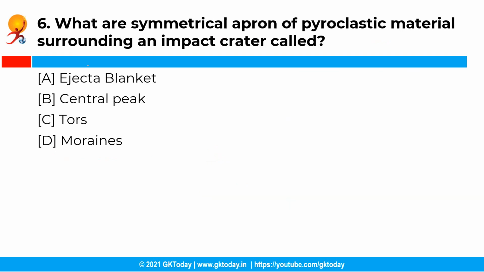Now the next question is, what are symmetrical apron of pyroclastic material surrounding an impact crater called? So you have the following options and the correct answer is option A, that is ejecta blanket. See, ejecta blanket are impact landforms and they are symmetrical apron of ejecta surrounding the impact crater.